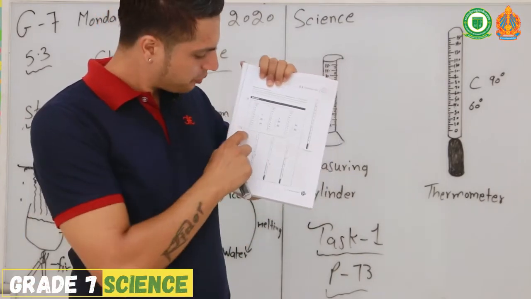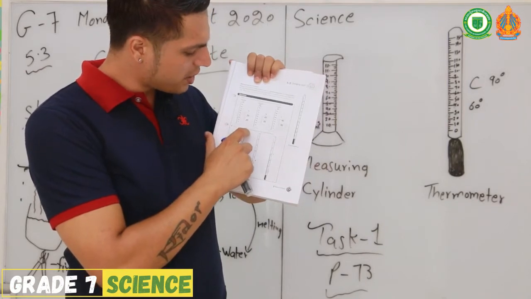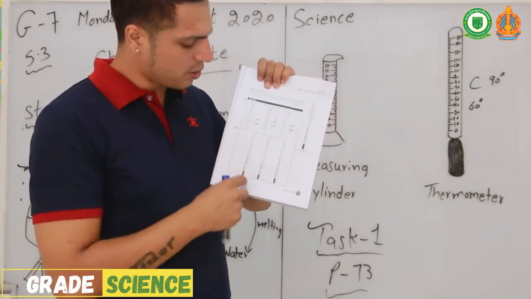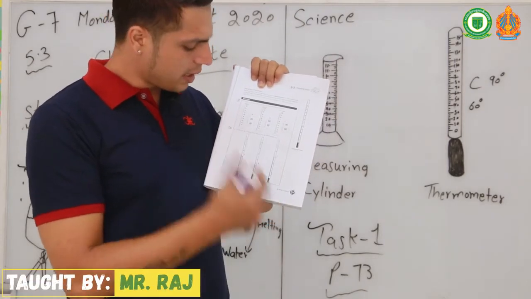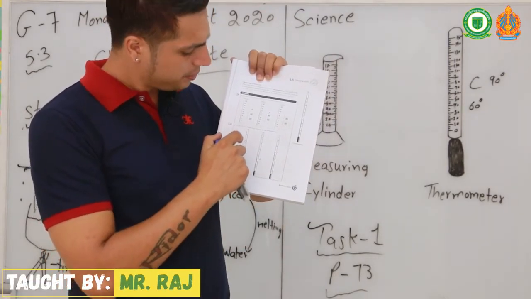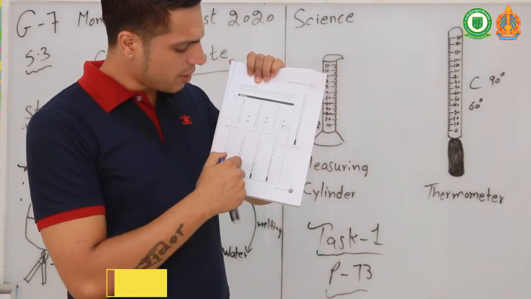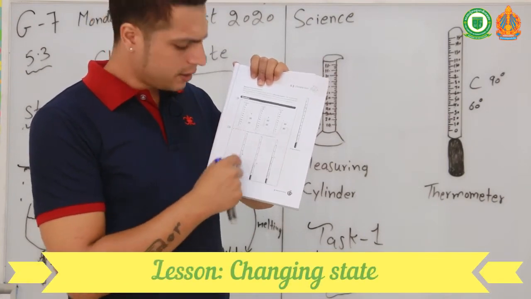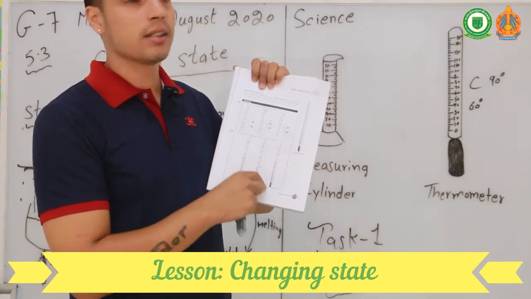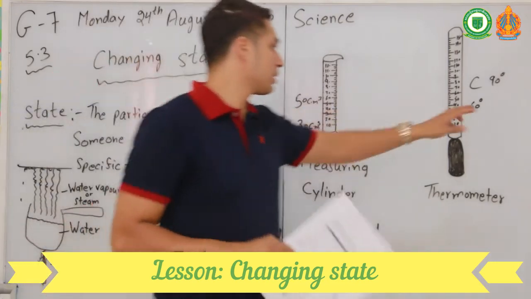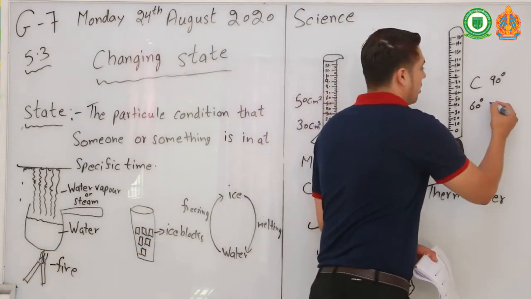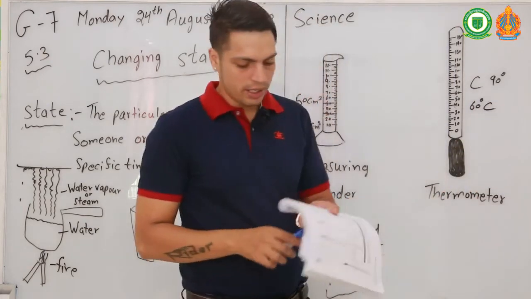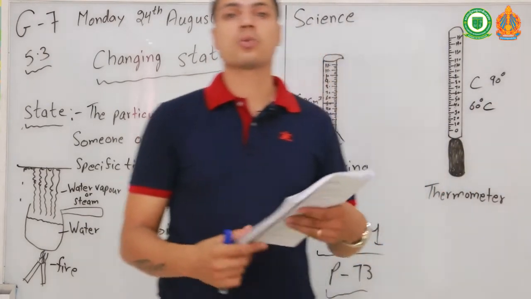Like this. What are the temperatures shown on the thermometer? You need to check the temperature. The temperature shown on thermometer A is, write down, and then like this, degrees centigrade. So this is your task 1.